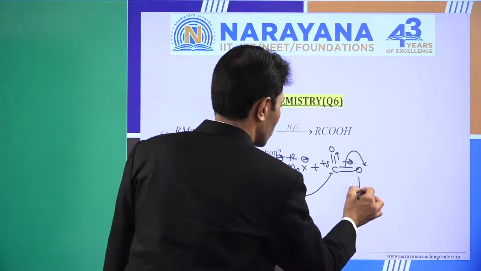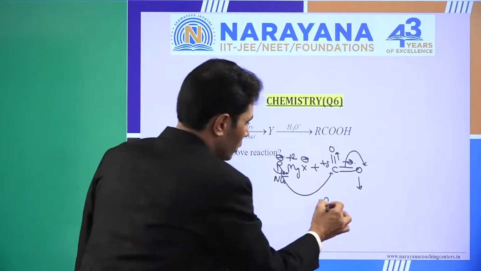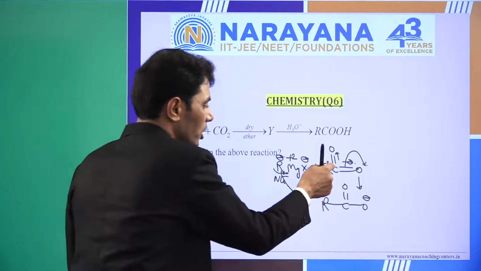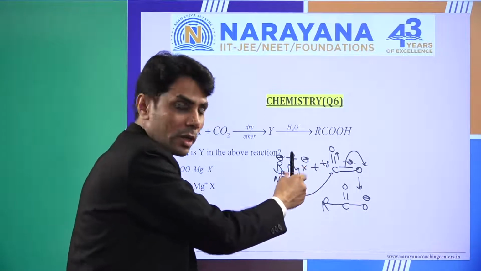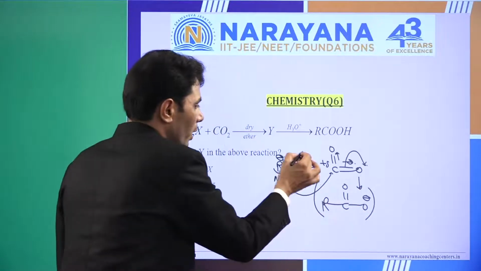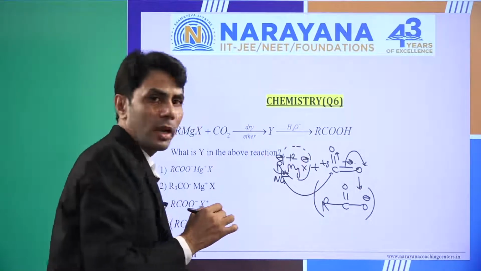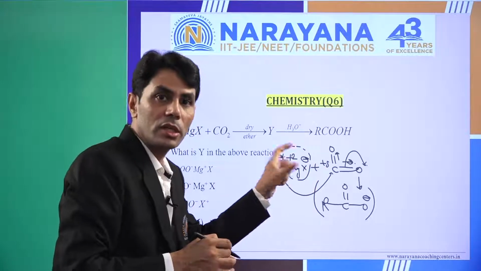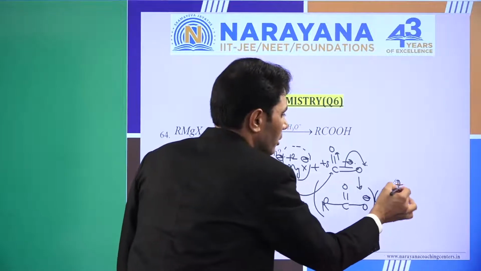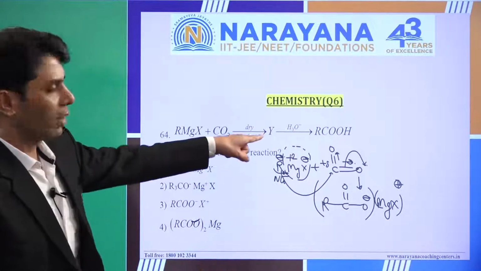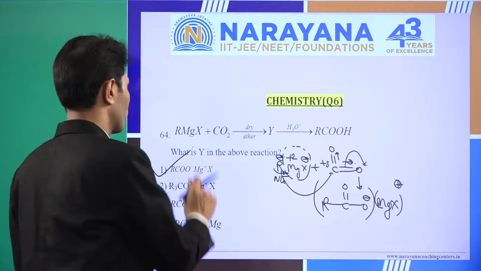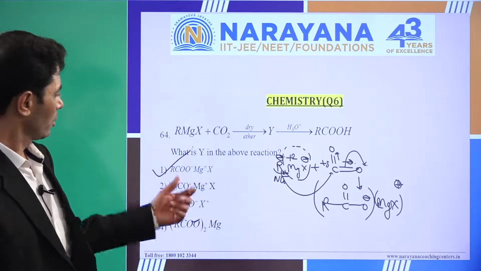And what will be the so-called intermediate? R, C double bond O, and O negative. The negative carbon and positive carbon will form a bond. Bond formation, and it is O negative. What is the total charge on the other part? Mg plus 2, X minus, means it is positively charged. So we can write it down like this. Okay, so it is the Y, and it is written in the first option itself. So we can say the first option is correct. Right? So the correct answer is the first.